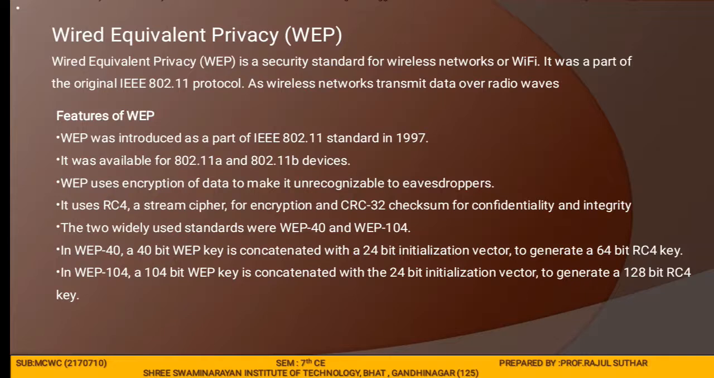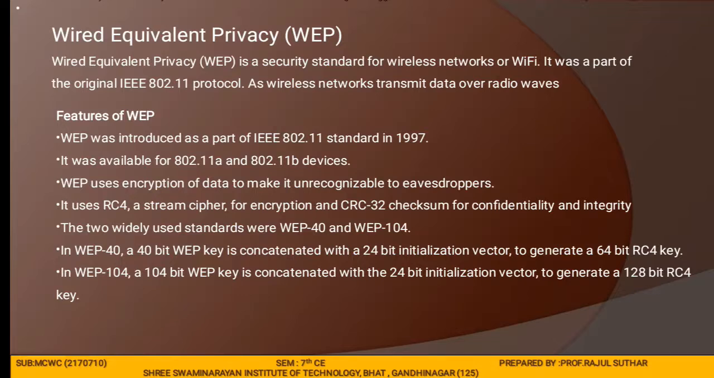WEP 40: the 40-bit WEP key is concatenated with a 24-bit initialization vector to generate the 64-bit RC4 key. Then WEP 104: the 104-bit WEP key is concatenated with the 24-bit initialization vector to generate the 128-bit RC4 key. WEP operates at the data link layer and physical layer. It incorporates two authentication modes, open system authentication as well as shared key authentication.